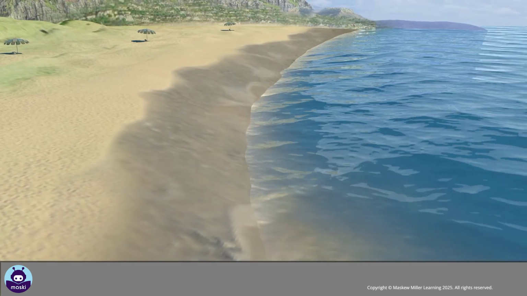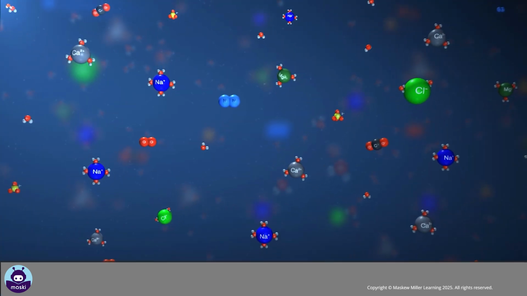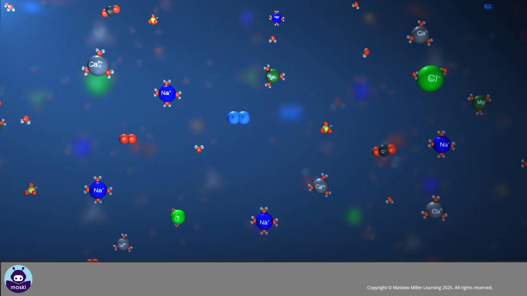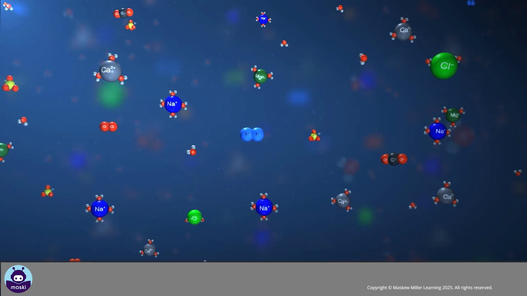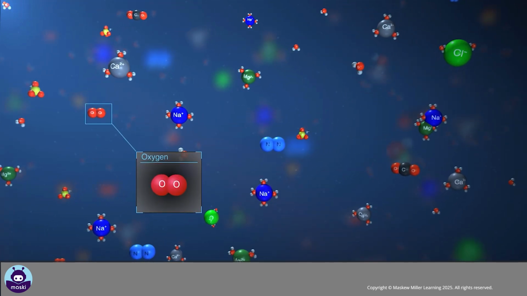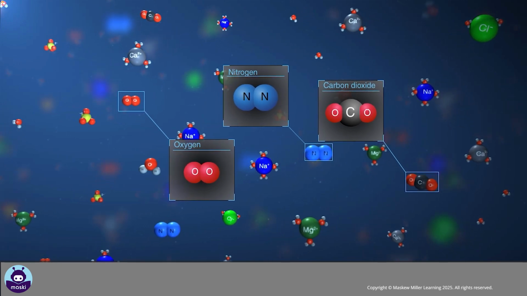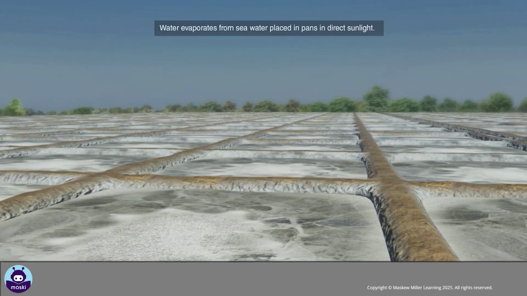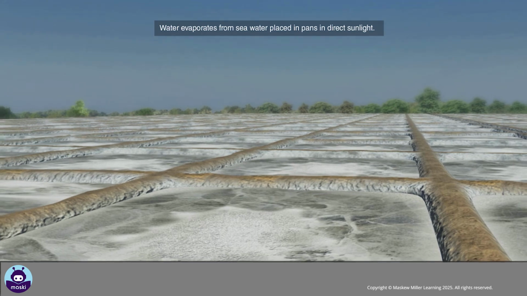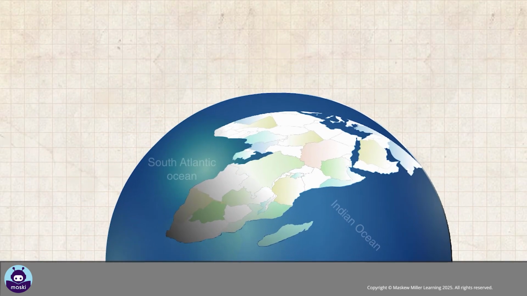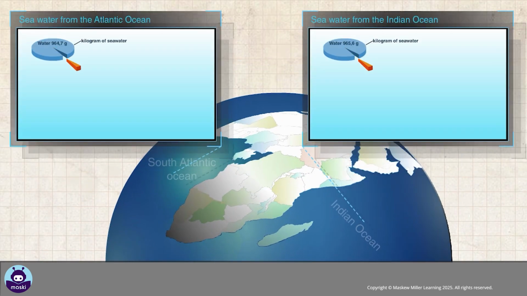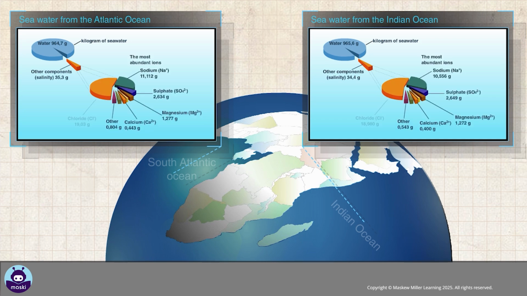Seawater is a mixture. It consists mainly of salts that are dissolved in water. The salts and the water are compounds. Small amounts of gases such as oxygen, nitrogen, and carbon dioxide are also dissolved in seawater. The salts can be easily extracted by evaporating the water. Seawater from different oceans of the world have these compounds and elements mixed with water in different ratios.